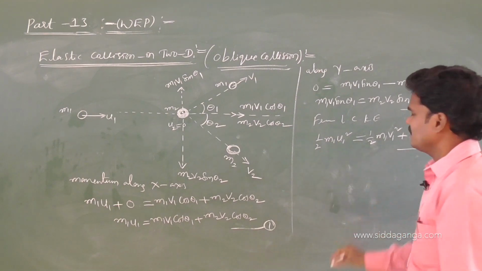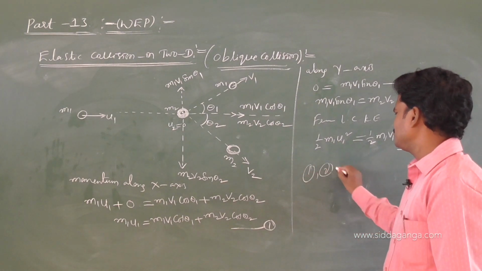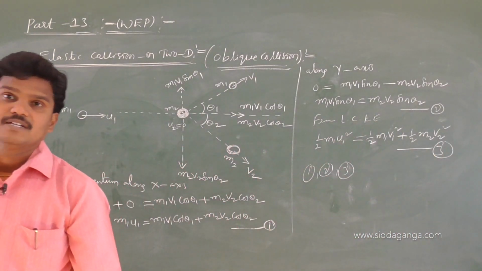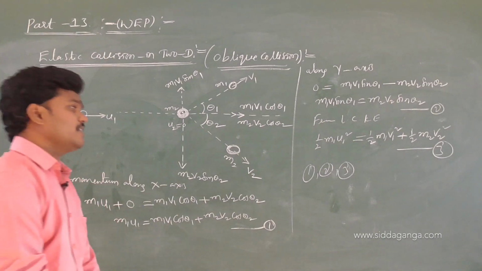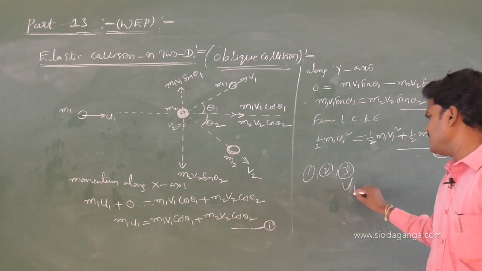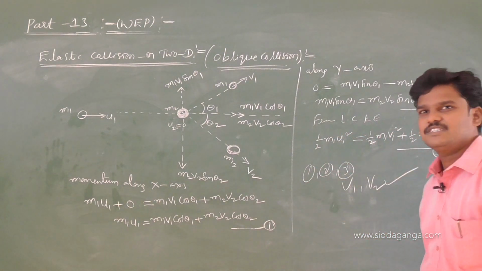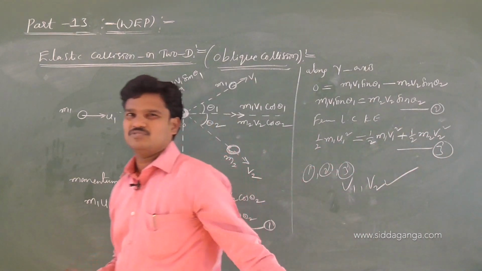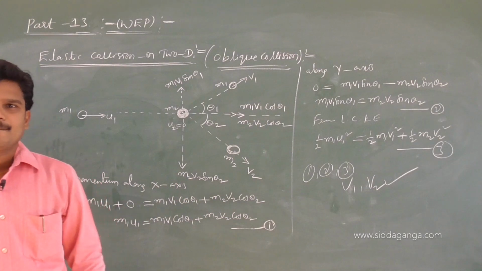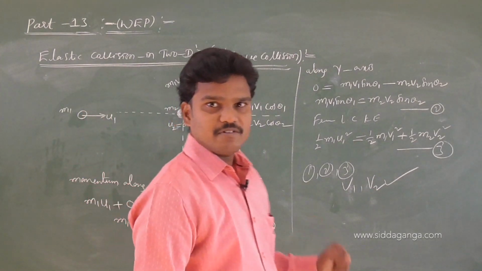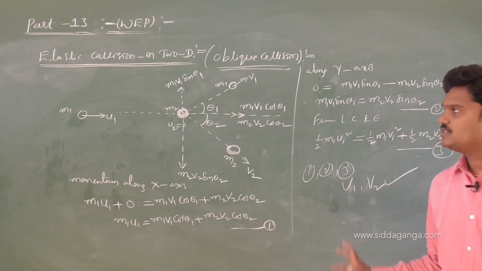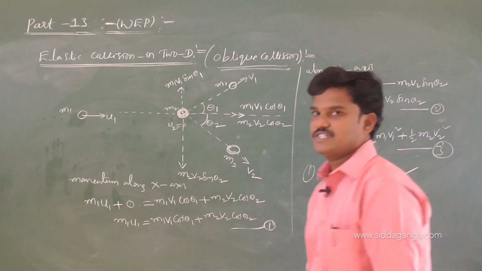This is equation 3. By solving these 3 equations, we will get the v1 value and v2 value. No need to solve or derive the equations for v1, v2 here. By using equation 1, equation 2 and equation 3, we will get v1 and v2. So this is the two-dimensional collision concept.